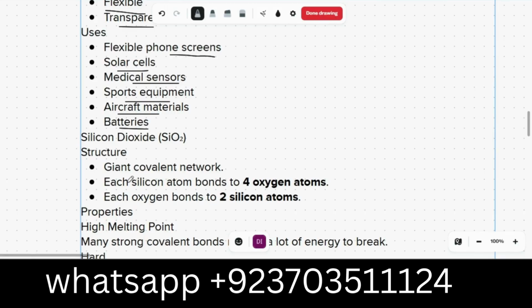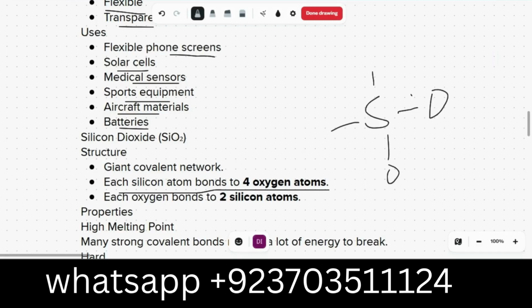Silicon dioxide, a giant covalent structure. Each silicon atom is bonded with four oxygen atoms, and each oxygen is bonded with two silicon atoms. I will draw it here.